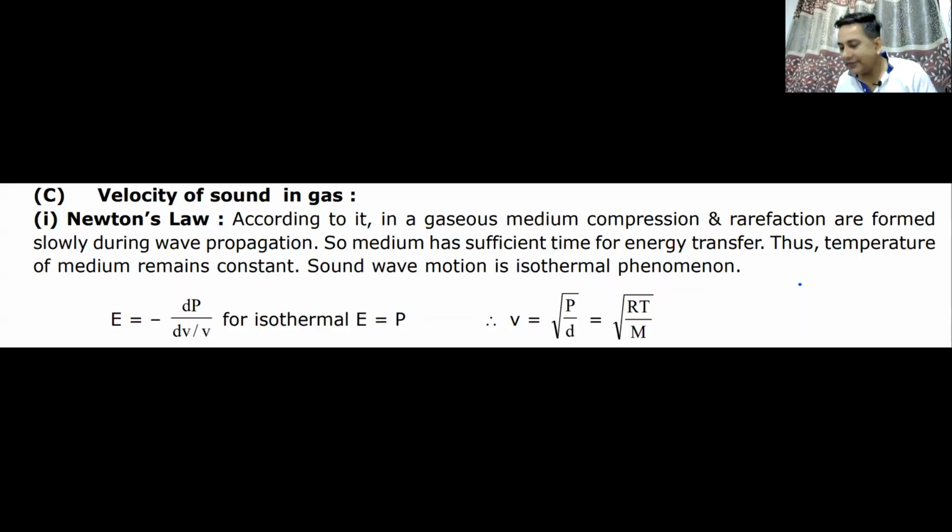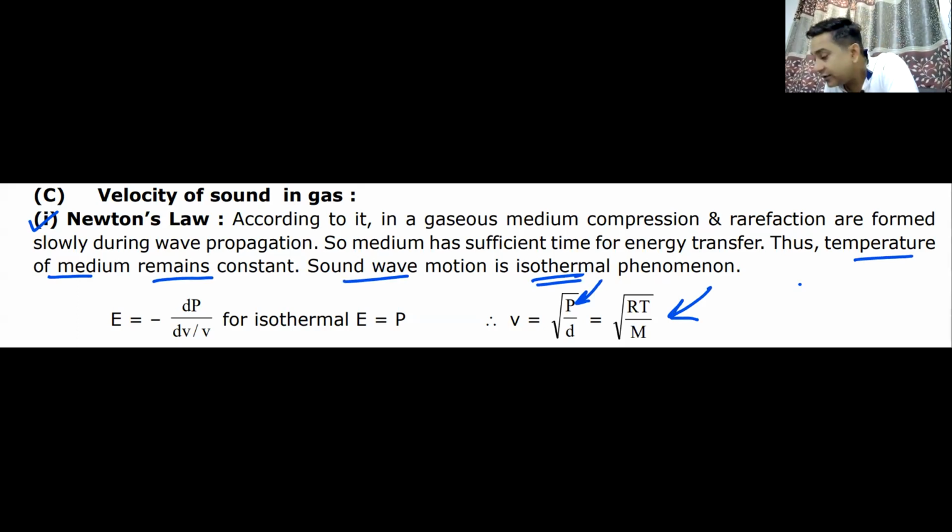Let us move further ahead and see what happens with the velocity of sound in gas. And here there was a small problem. Newton thought that to find the velocity of sound in a gas, we have to replace this modulus by the pressure P, and he assumed that the temperature of the medium would remain constant. So he thought that sound wave motion is an isothermal process. Remember the word isothermal process. So the formula he gave was root over RT by M.